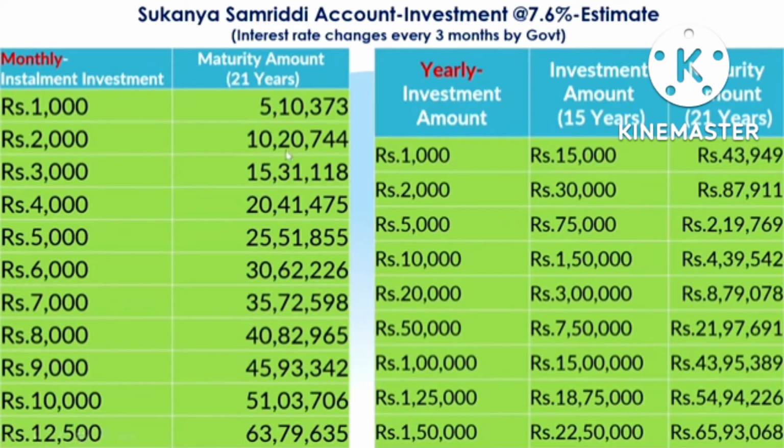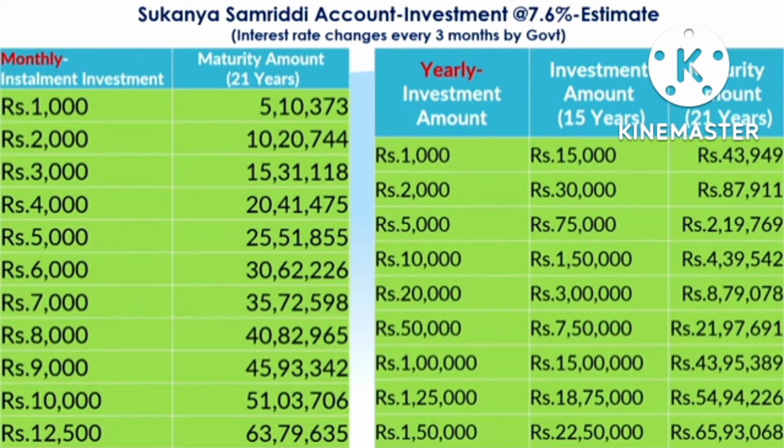So for 2,000 it is 10 lakhs, and if you are paying 10,000 per month, it is 51 lakhs. 12,500 is the maximum amount per month you can pay. So it comes to 63 lakhs 79,635.